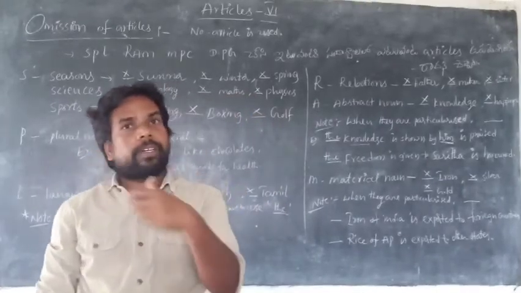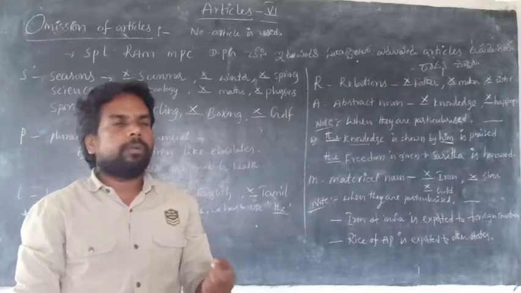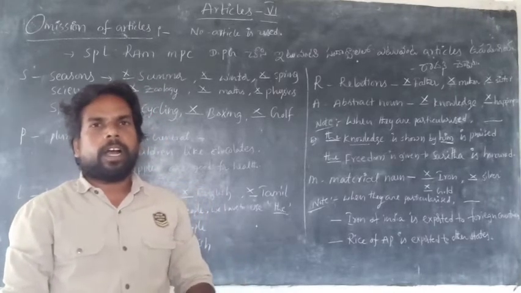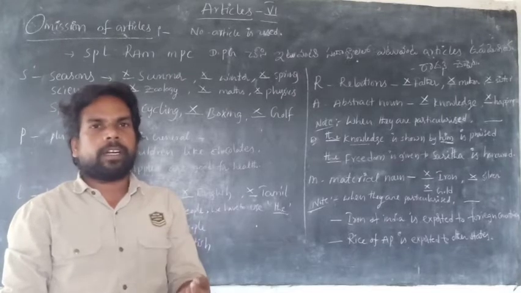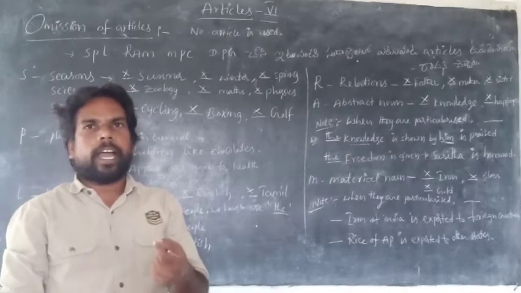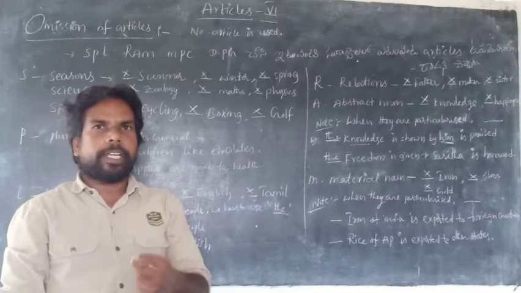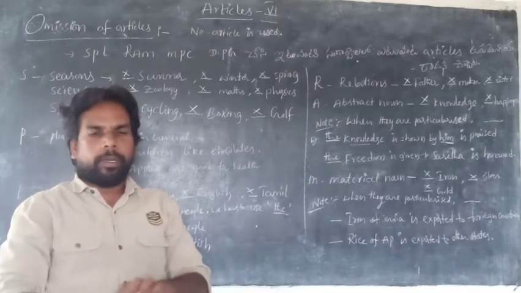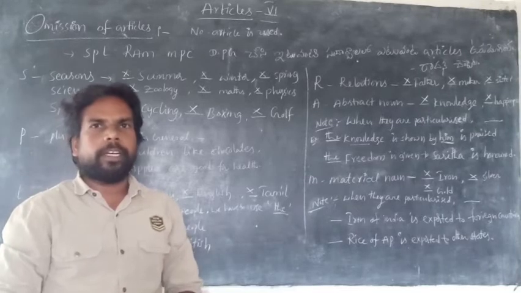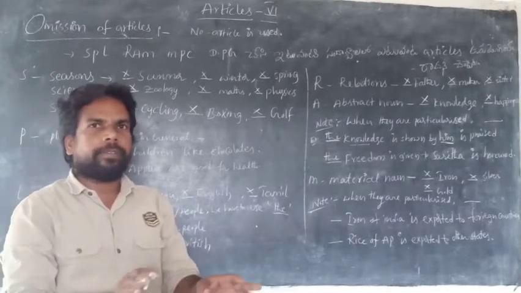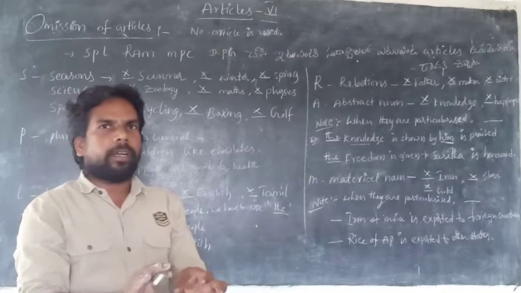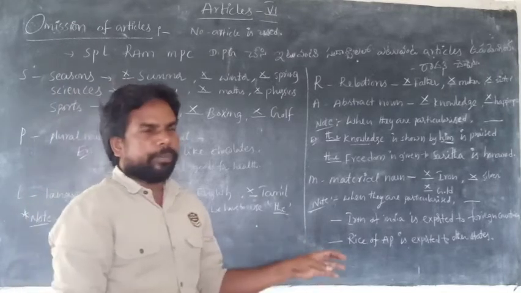But we can refer to items, like an iron rod, an iron chair, an iron chain, or a gold ring. But when it refers only to a material noun, we never use any article before it.